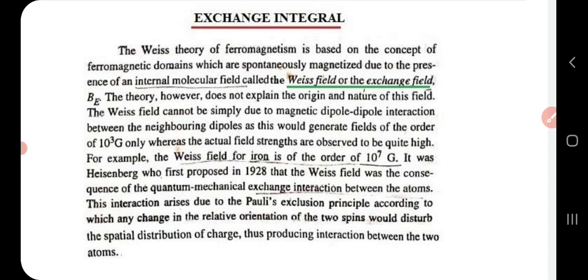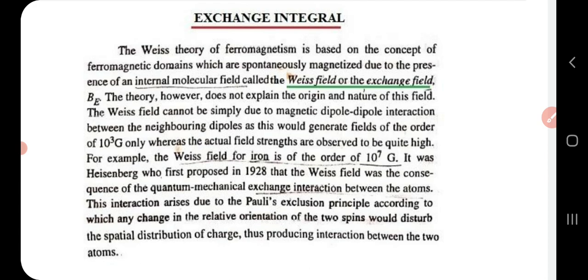And then what is the reason for Weiss field? In 1928, Heisenberg proposed that Weiss field is a consequence of quantum mechanical exchange interaction between atoms. It is not due to magnetic dipole-dipole interaction. Instead, it is because of quantum mechanical exchange interaction between atoms, a concept proposed by Heisenberg in 1928. This interaction arises from Pauli's exclusion principle, according to which any change in relative orientation of two spins will disturb the spatial distribution of charge, and this in turn will produce interaction between the two atoms.